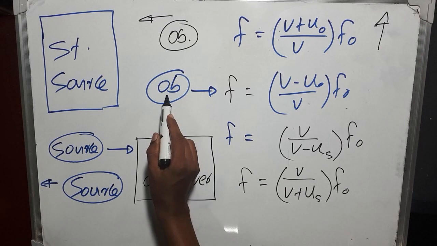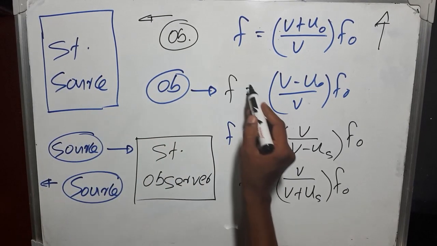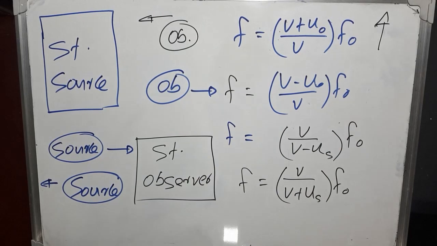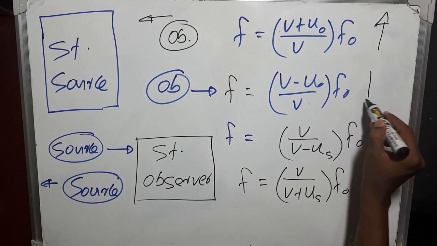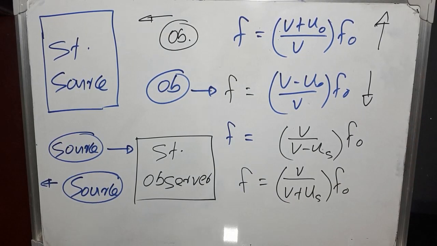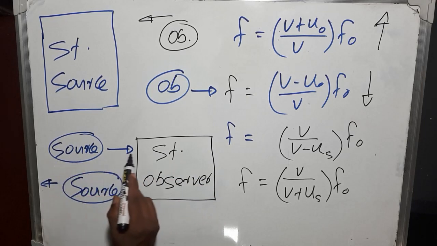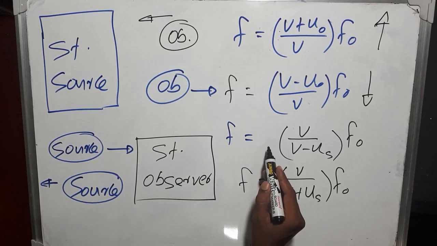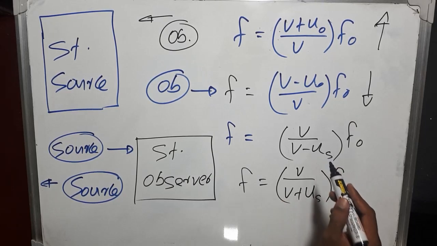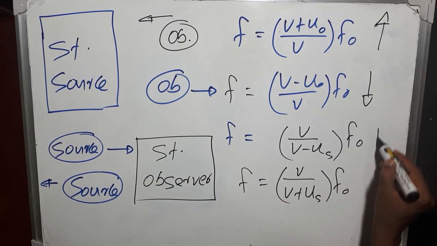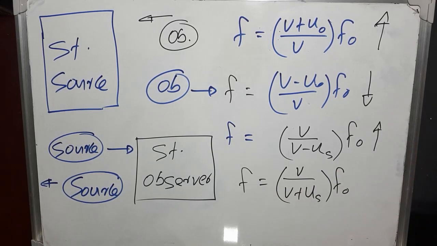And when the observer is moving away from the source, observed frequency was this one, and here the observed frequency is less than the real frequency. Then here observer is stationary. When the source is moving towards the stationary observer, observed frequency is this one, and here the observed frequency is greater than the real frequency. When the source is moving away from the stationary observer, this is the relation we got. Here observed frequency is less than the real frequency.